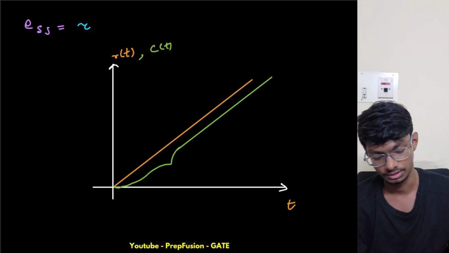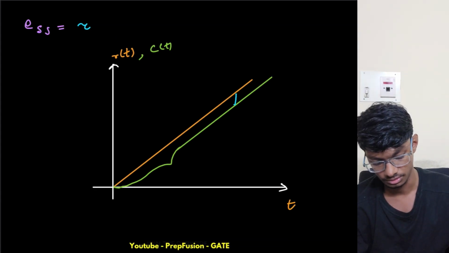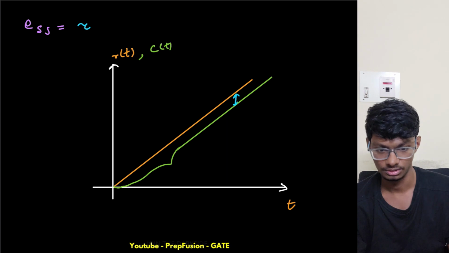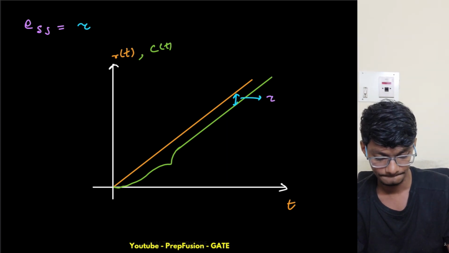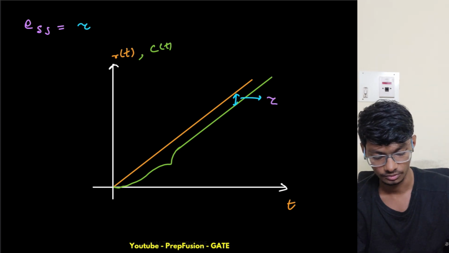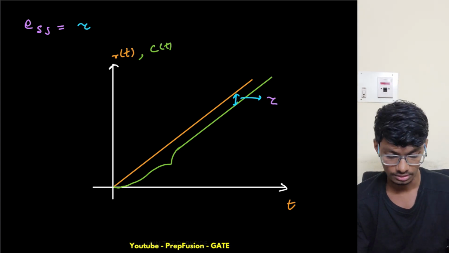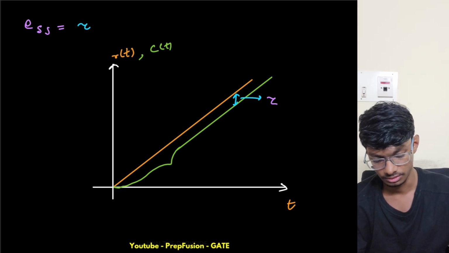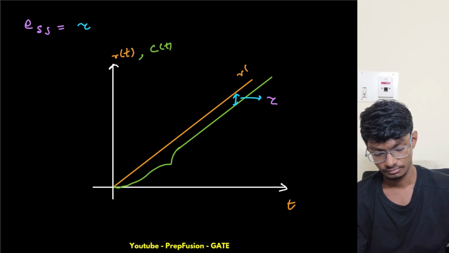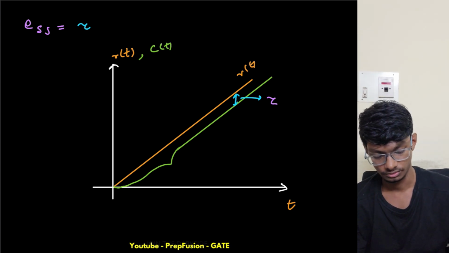What do you say, the error is like this one only. Okay, this one is the error actually. There it is, tau, right? There is tau. Okay, one time constant error is there. So that is basically the difference between both of them, right? The sequence, this is r of t, this is r of t, and this is c of t.